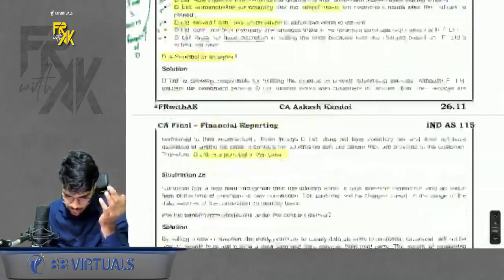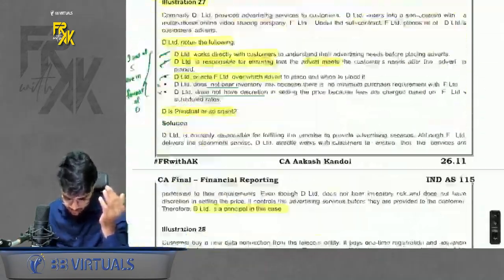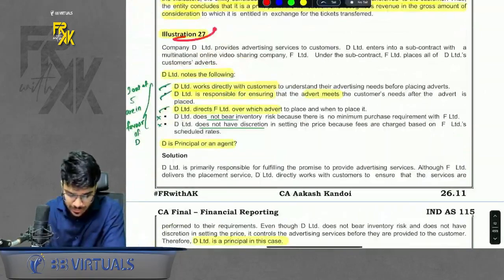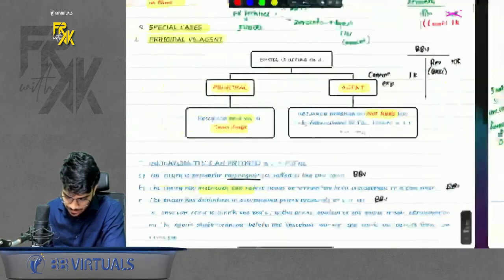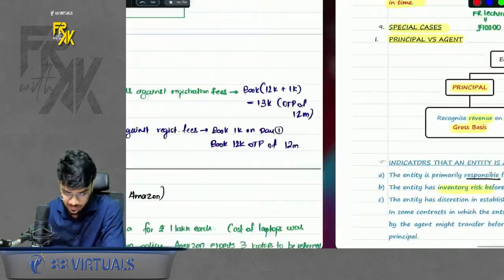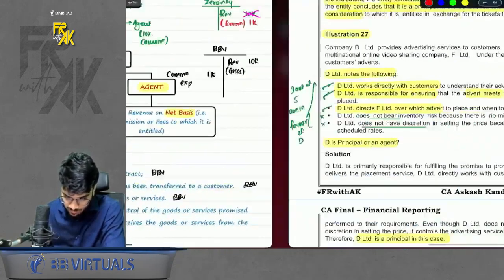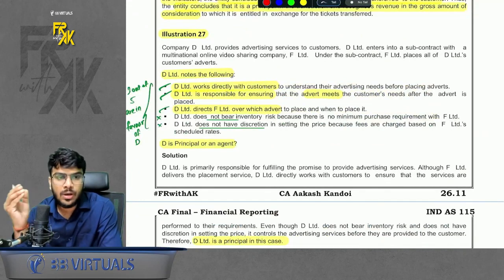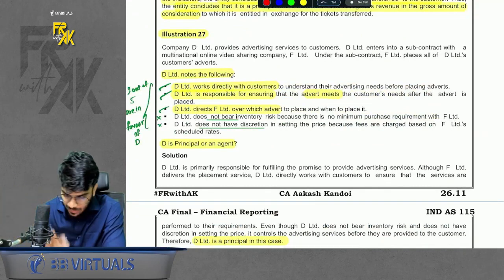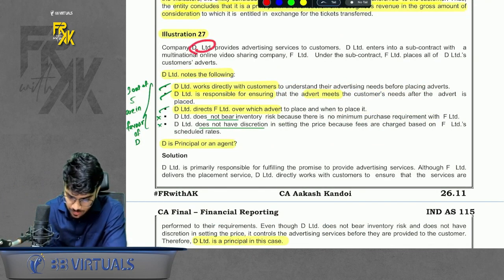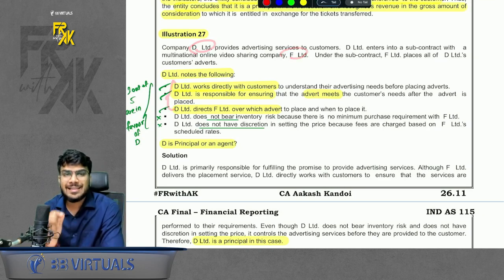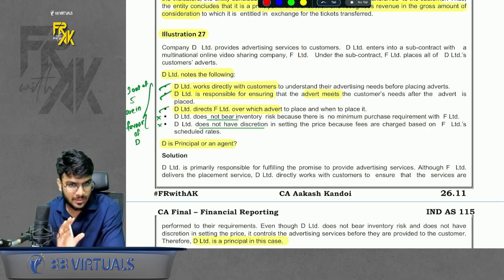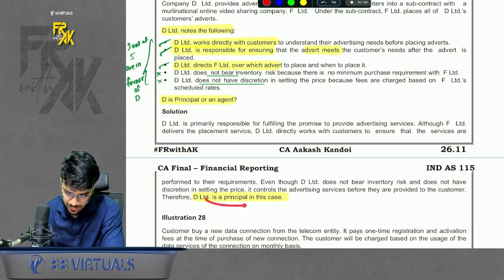You can always refer those questions. I will just go through this once very quickly. In illustration number 27, always see I discussed only 3 indicators. There can be more than 3 indicators also. So whenever a question is given, when you are reading a question, just see maximum conditions should be in your favor. Not all, but majority should be in your favor. So here there are 2 companies, D and F. If you see closely, in D's favor there are maximum conditions. So D is the principal. Okay, if you read, you will understand.